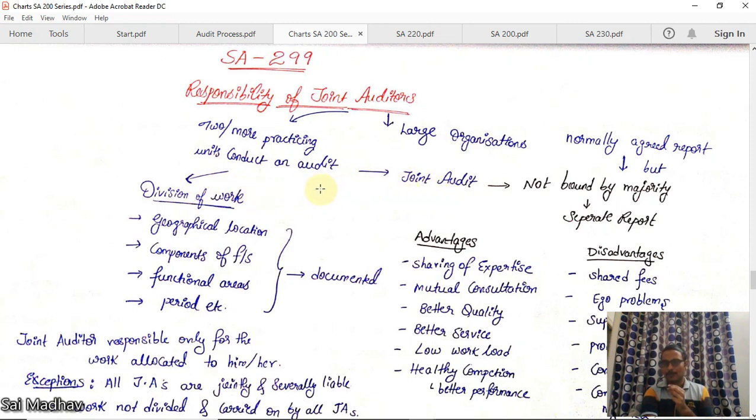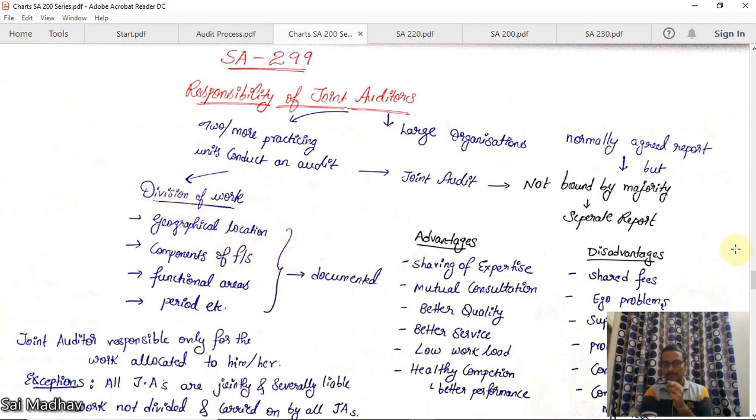Now the work has to be divided on some basis, right? It can be on the basis of geographical location. For example, North India, one auditor is appointed, South India, one auditor is appointed. Or components of FS, for example, one auditor for balance sheet, another for P&L account. Functional areas, depending upon the departments, he can be appointed. Period: first 6 months one auditor, next 6 months another. Whatever the basis for division of work, it is to be clearly documented.